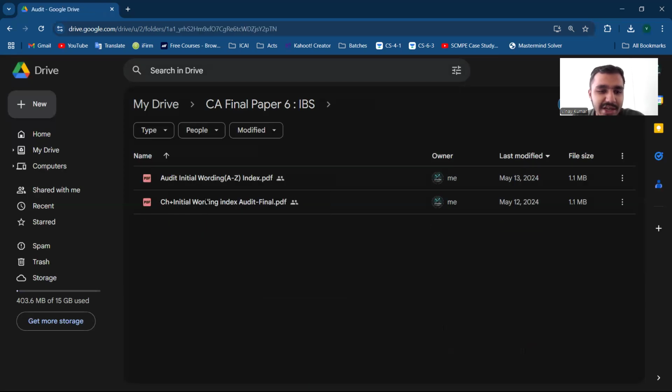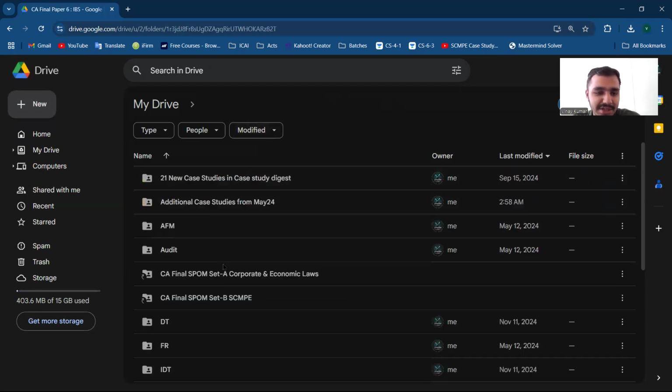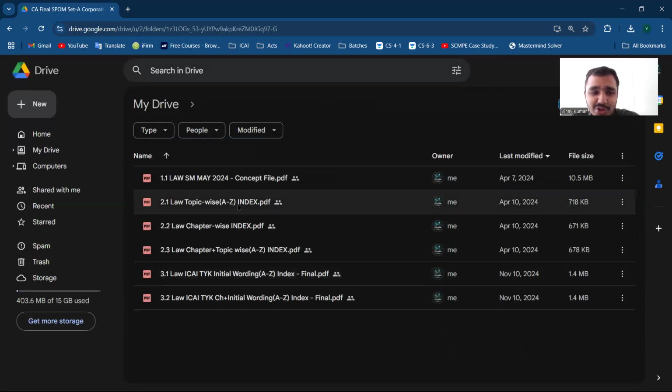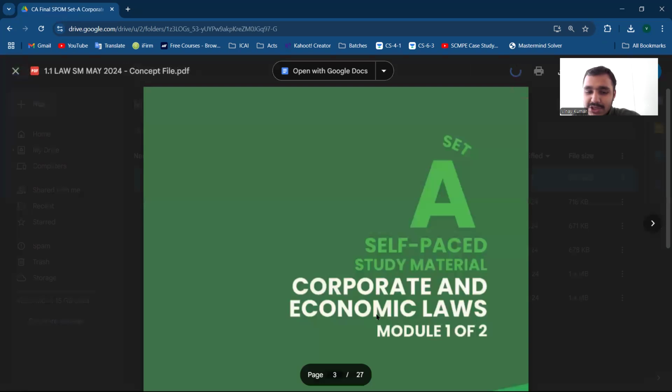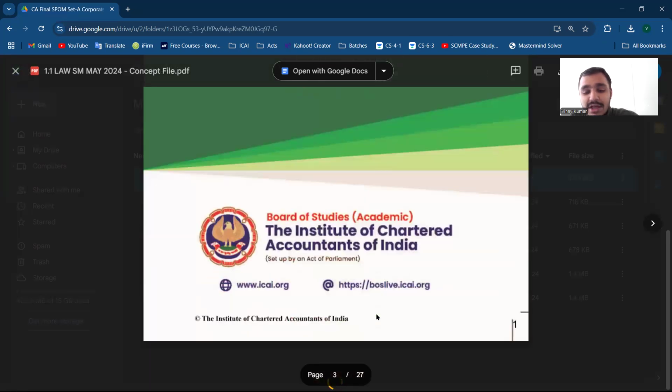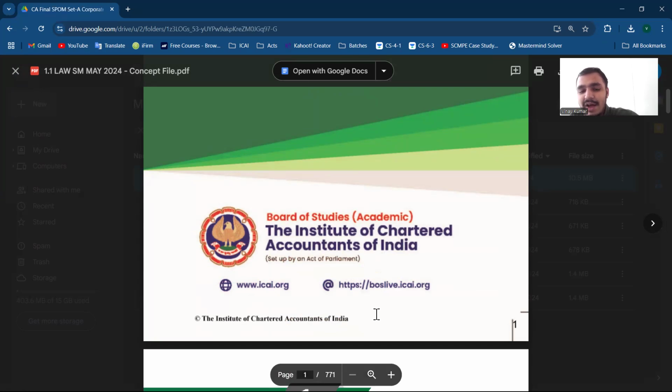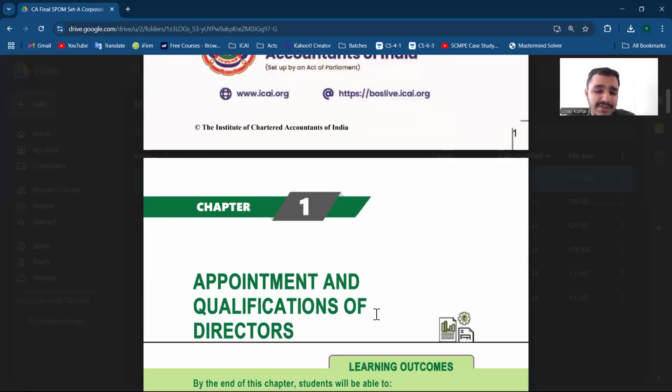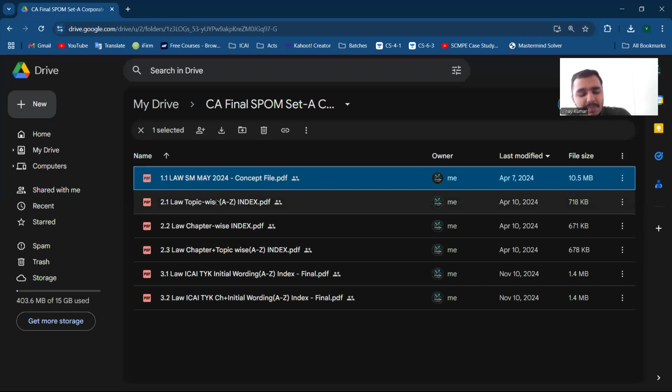Now for audit, what I've shared till now is the TYK index, that is initial wording and chapter plus initial wording. These two will be sufficient. And which index will be relevant for which person, I will also explain. So firstly, I'm covering the audit initial that is being shared. Next is setting. For this, firstly, this is the concept file only. In this, I have removed the TYK and TYK that are after the end of the chapter. So if someone wants to just print the concept file and not take the entire material, he can take that. But I have shared the TYK index, for that he can take the complete module. So that will be much more relevant now.